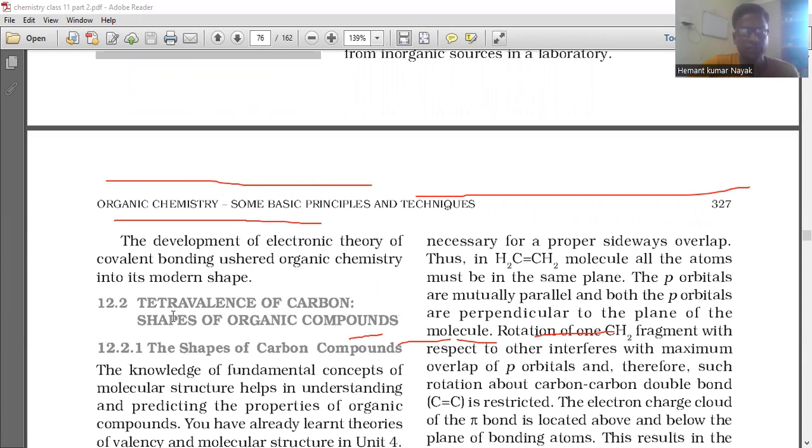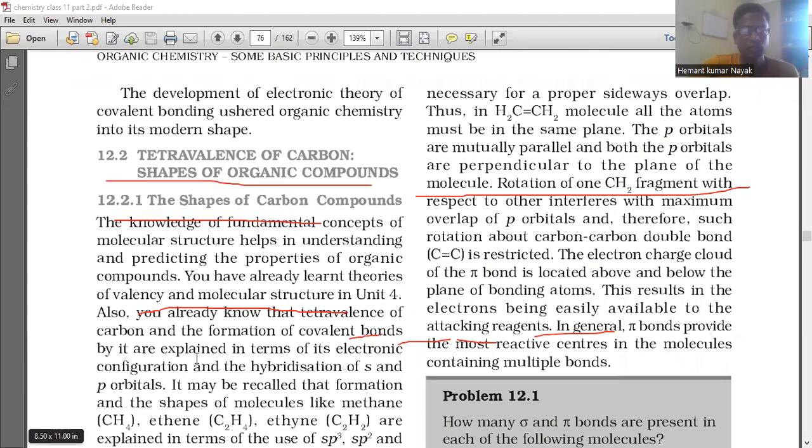Now, tetravalence of carbon, shapes of organic compounds. So as you know, carbon is tetravalent. The knowledge of fundamental concepts of molecular structure helps in understanding and predicting the properties of organic compounds.